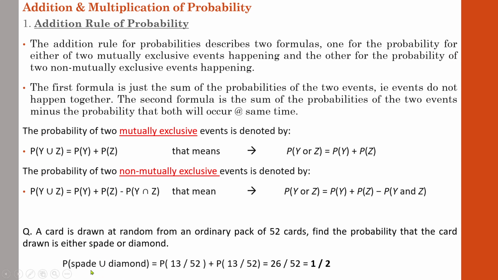So the probability of spade union diamond. I hope you know the meaning of union: any one of the events, or in the simple sense it means or. Probability of spade or diamond equals probability of spade plus probability of diamond. You will get 1 by 2. So this is how you have to deal with a mutually exclusive event situation. Let us discuss some examples with regard to mutually exclusive as well as non-mutually exclusive events.